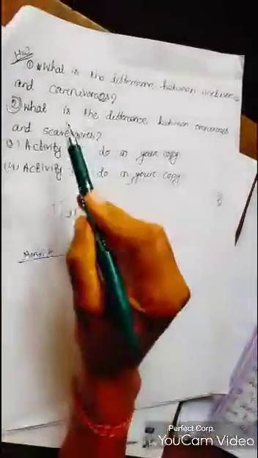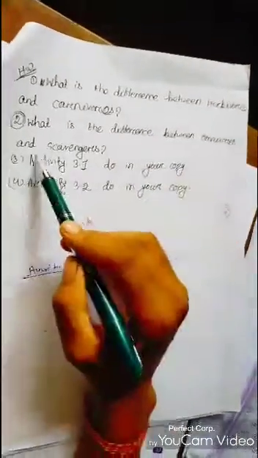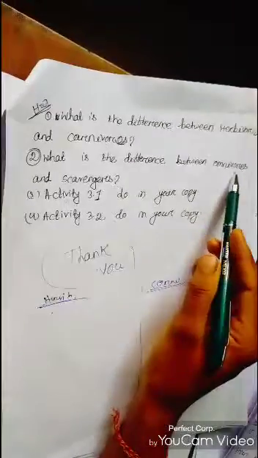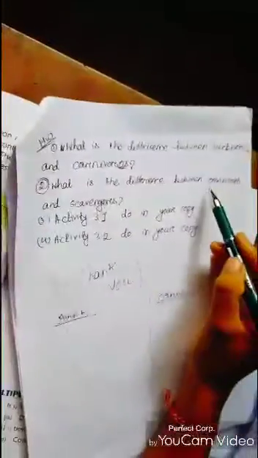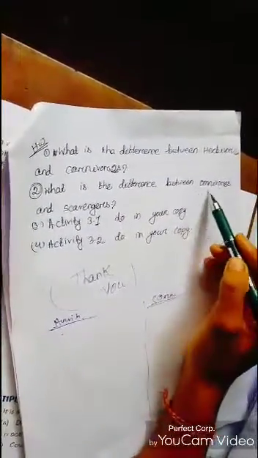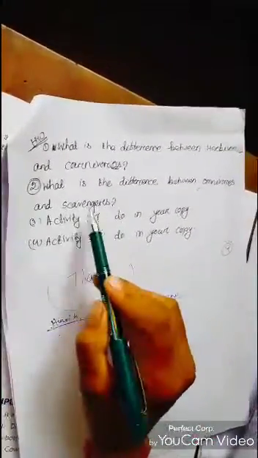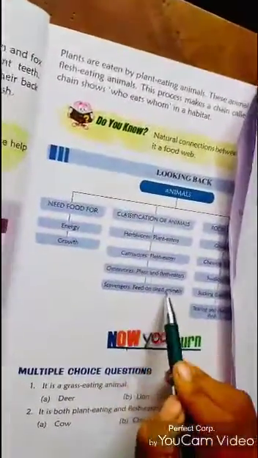And next, what is the difference between omnivorous and scavengers? Omnivorous means both plant and animal eaters. They eat both plant products and animal products. But scavenger means they eat only dead animals, that means they feed on dead animals.